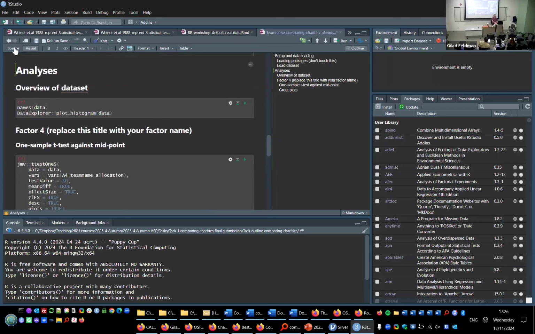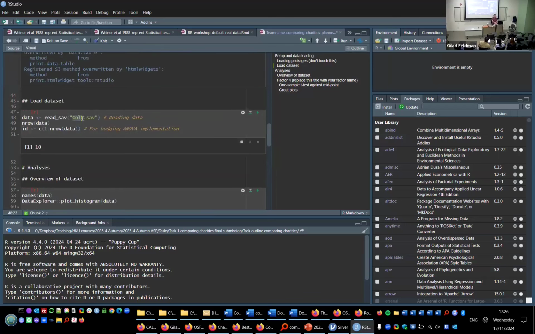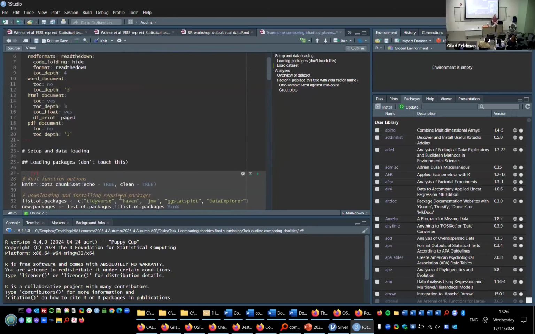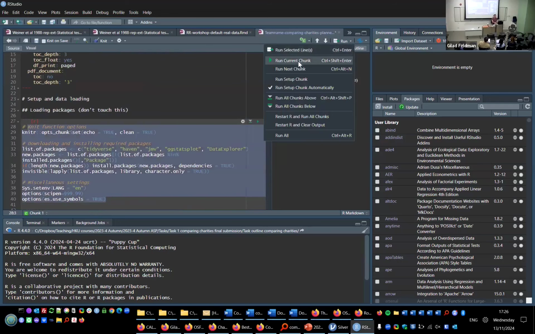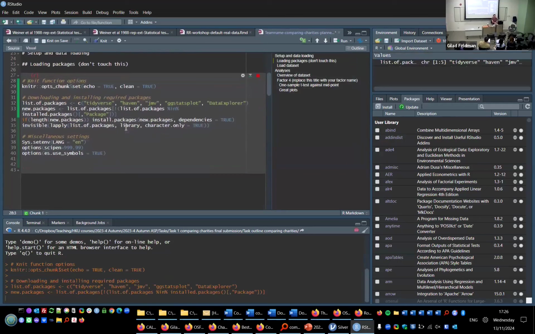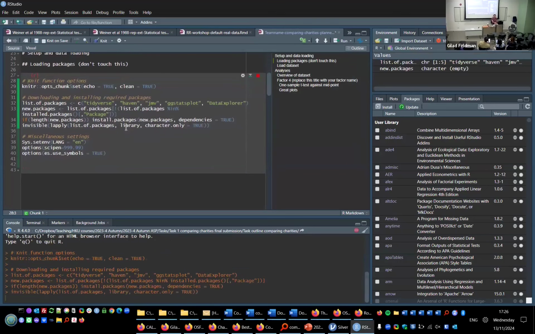All right, so in order to change this, we're going to load silver. So we just want to tell it to load the data set of silver. We can run this chunk by chunk. First we need to load a bunch of packages, so I'm just going to go to run and run current chunk. This just makes sure that all the right packages, including Jamovi, run.